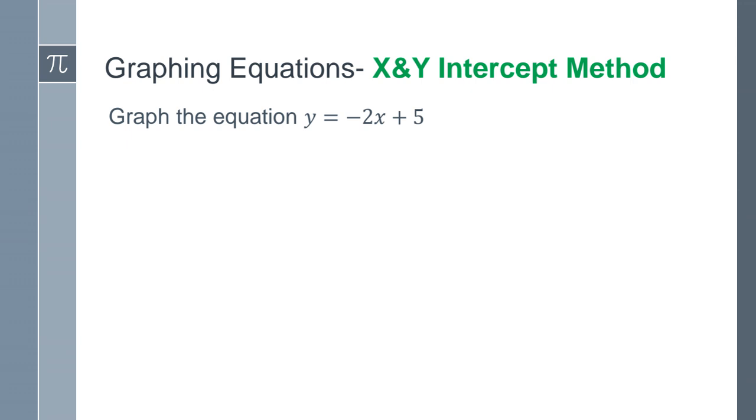So let's go ahead and try a different method of graphing and plotting, okay? One of the other methods is this concept of finding its intercepts. So when your homework asks you to find the x or y intercepts, what they want to find out is when the graph is crossing either your x-axis, which is your horizontal line, or your y-axis, which is your vertical line. Okay, so let's do this.